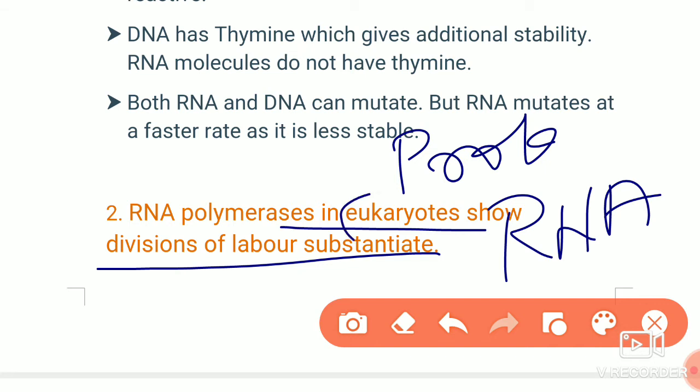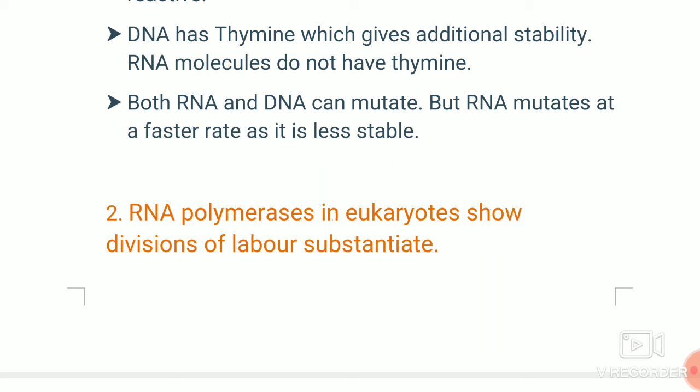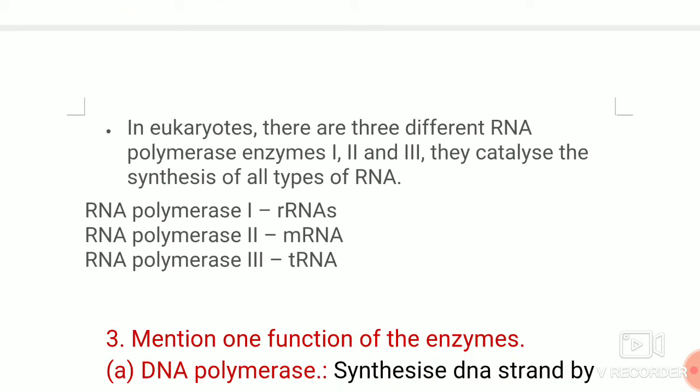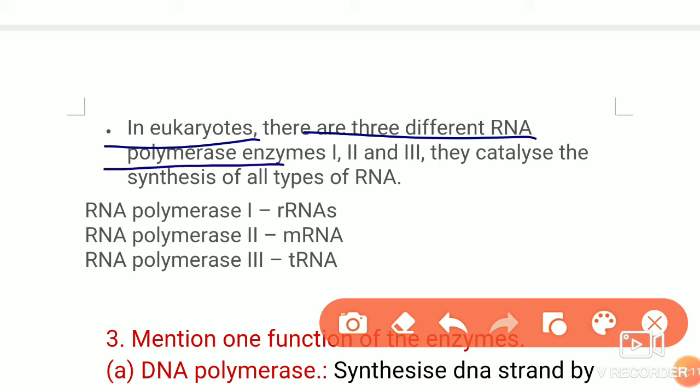But in eukaryotes, there are 3 RNA polymerases that do the transcription, that is the synthesis of RNA: RNA polymerase 1, 2, 3. We have to write which RNA polymerase synthesizes which RNA.